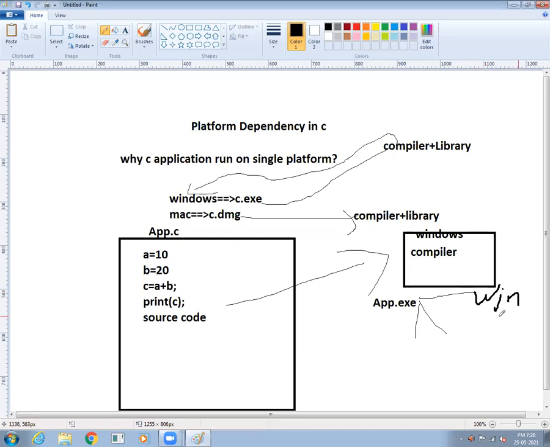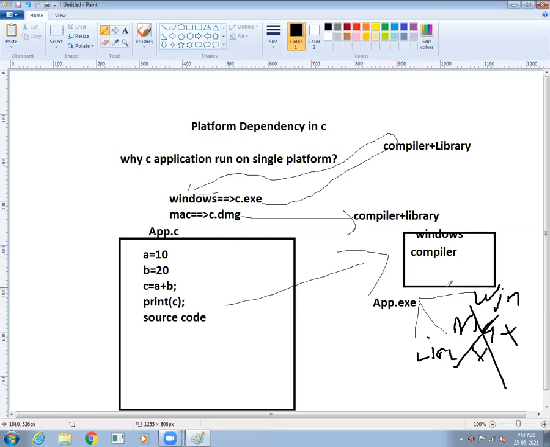We cannot run it on Mac or Linux, because it runs only on Windows. All of you understand, no? It can run only on Windows because this is a Windows compiler.